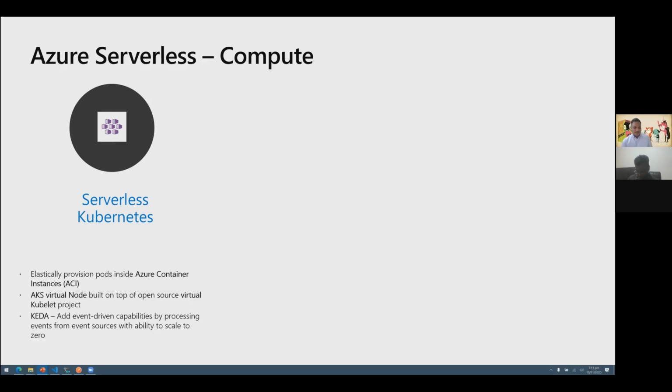And to add to this, we also have a project which is called KEDA. This is adding the event-driven capabilities to the processing of events, which are not just part of the Kubernetes cluster, but it can also scale the containers or pods based on event sources which are outside of the Kubernetes cluster. So we will look at an example during today's session. The last demo that I'll be doing would be the serverless capabilities of AKS as well as KEDA.